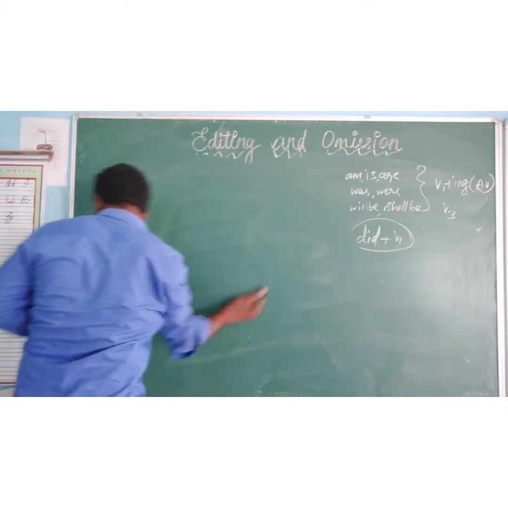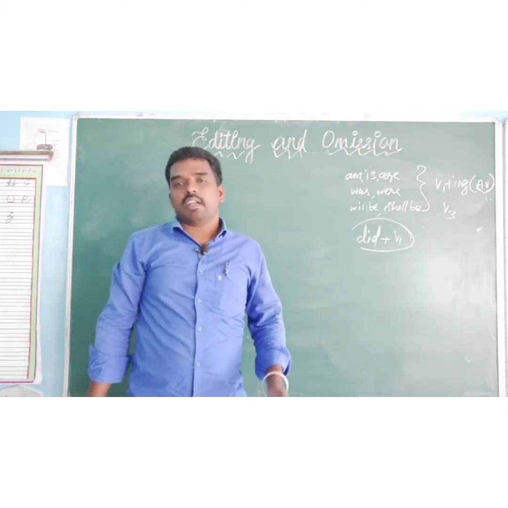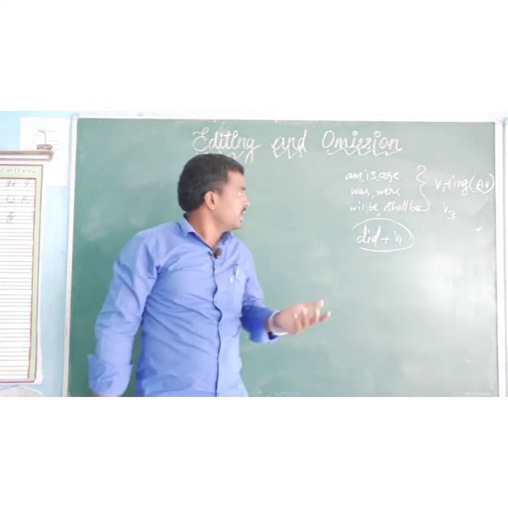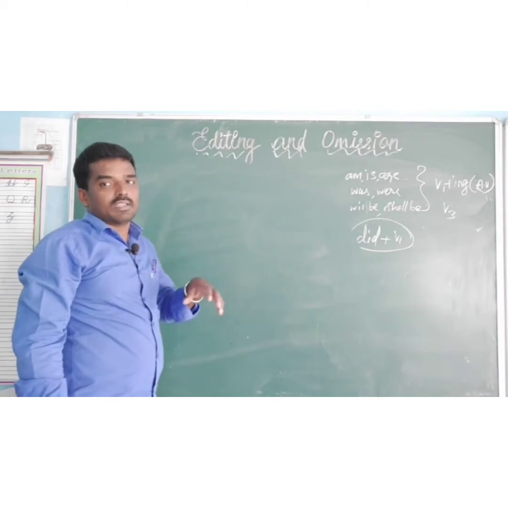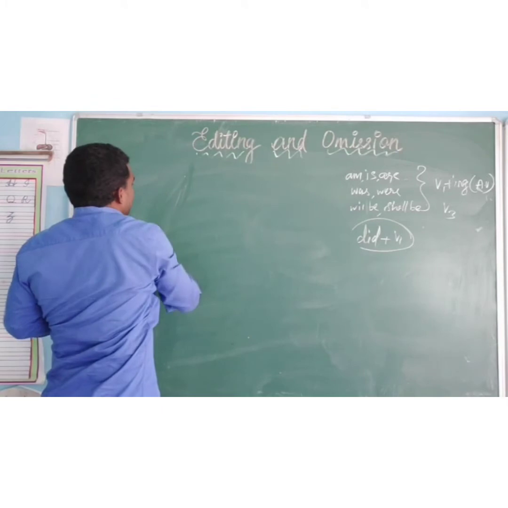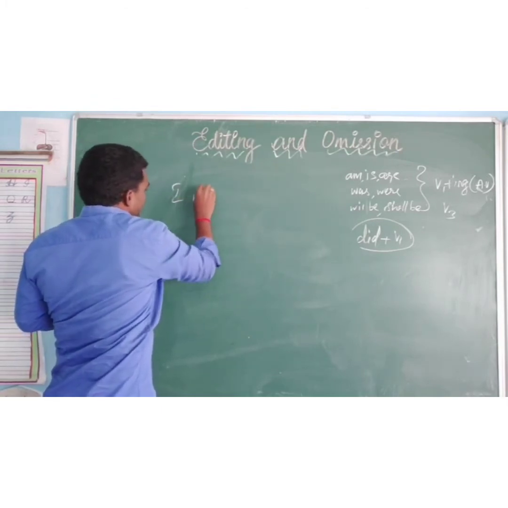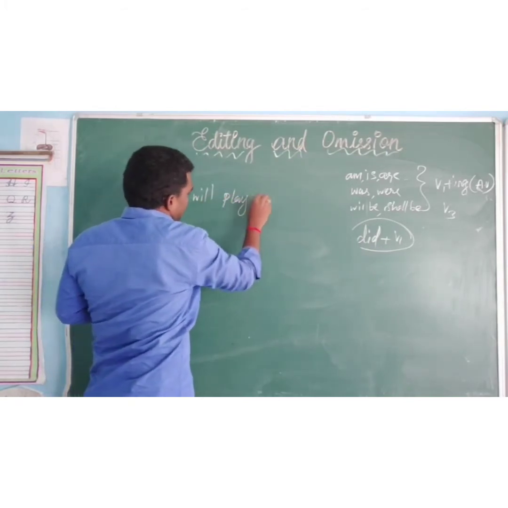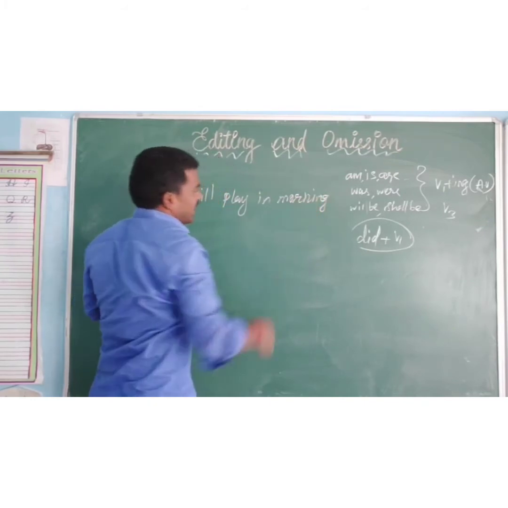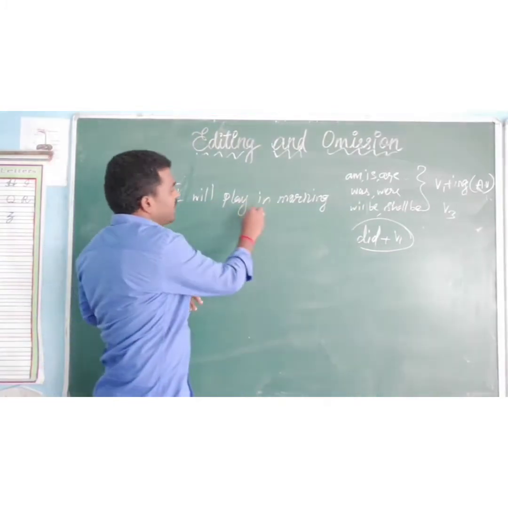Okay, next, in the paragraph we have morning, afternoon, evening, night. Before that, what is that? It will help in omission. Not "in morning." For example, "I will play in morning." Is it right? No, it is wrong. I will play in the morning.